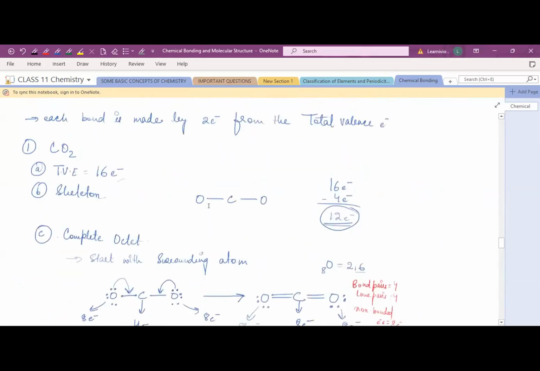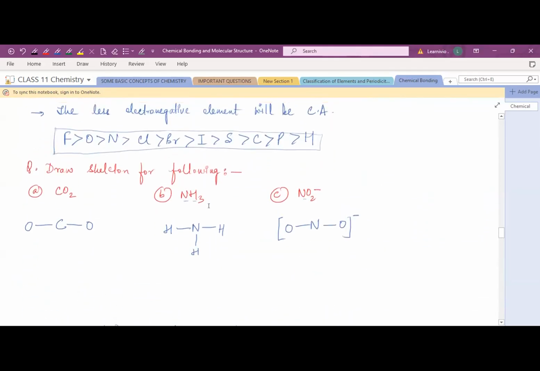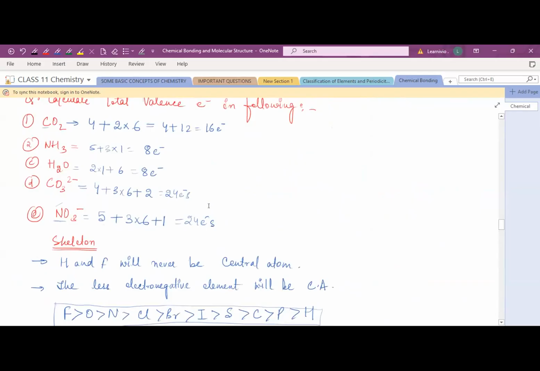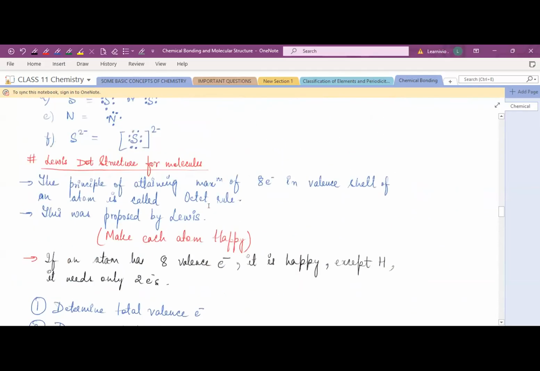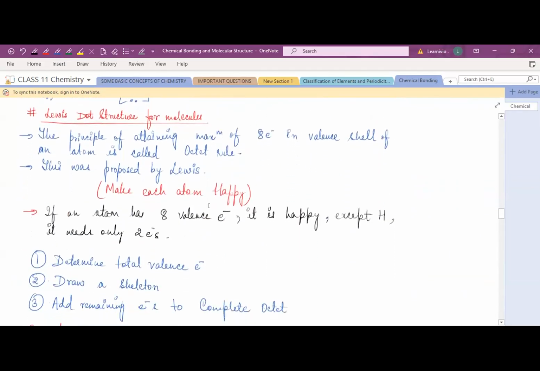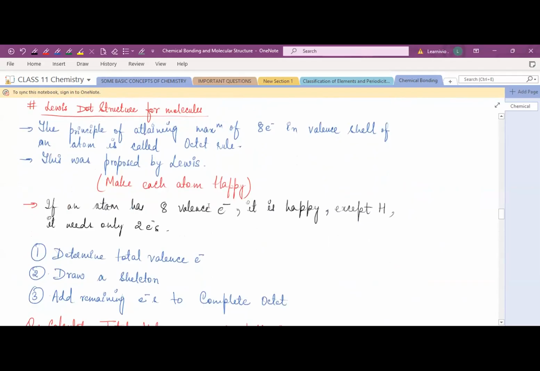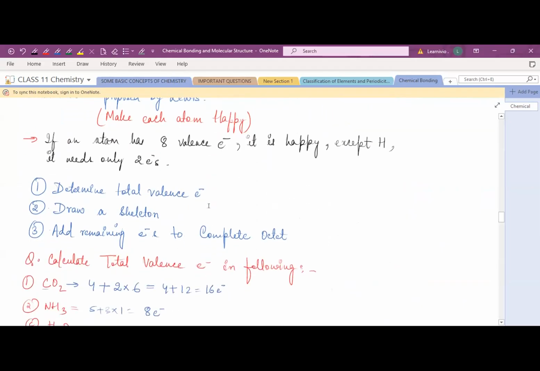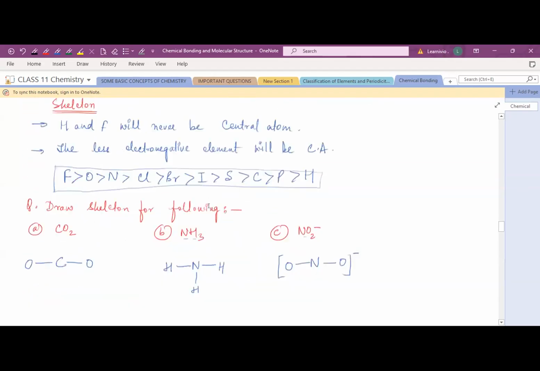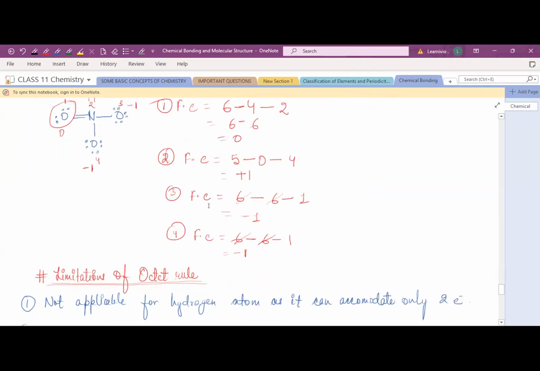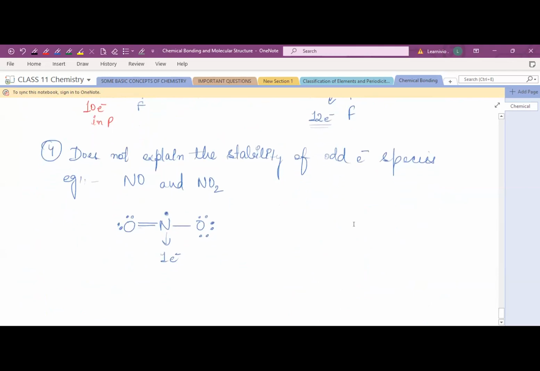What are the steps to draw the structure? Right. So first, what do you have to do? First, determine the total valence electrons in the species. Now draw the skeleton. And the third one is add remaining electrons to complete the octet. After these three steps, you will get this structure of NO2.